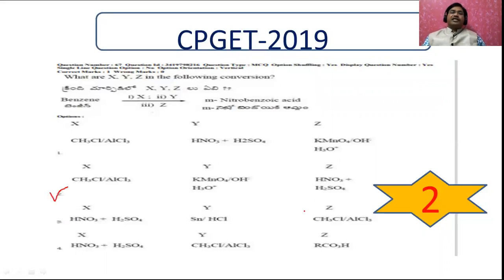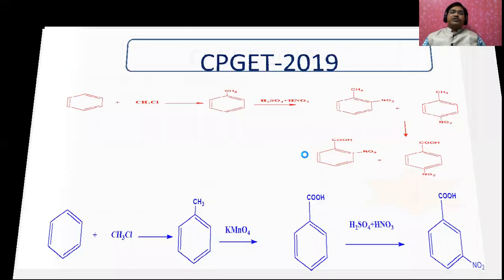Why is it the second option? What is the product we should get? The product must be meta-nitrobenzoic acid. Let us take the benzene and first react with this one, then followed by this one, followed by this one. I will explain this reaction.